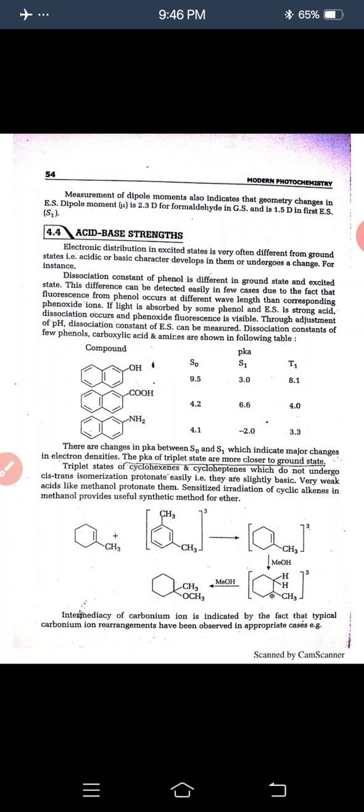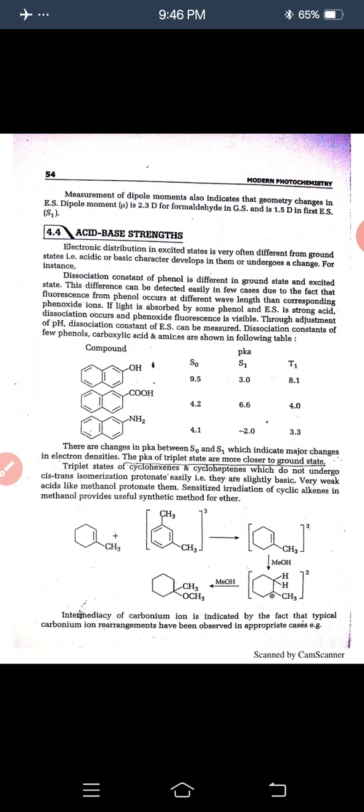Dissociation constants of a few phenols, carboxylic acids and amines are shown in the following. First you see the phenol compound, second the carboxylic acid, third the amine. All are aromatic compounds. S0 is the ground state, S1 is the first excited state, T is the triplet, and S1 is the singlet. Here you see in the phenolic